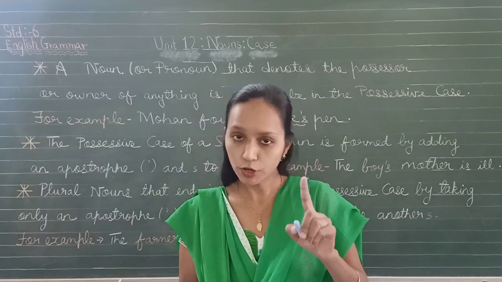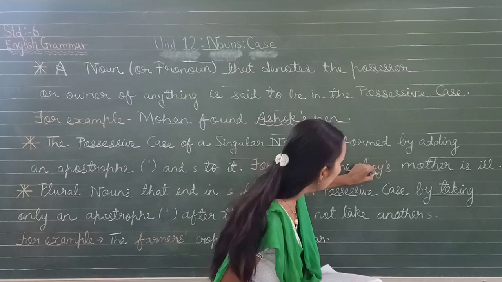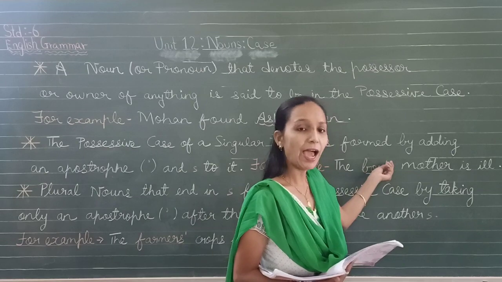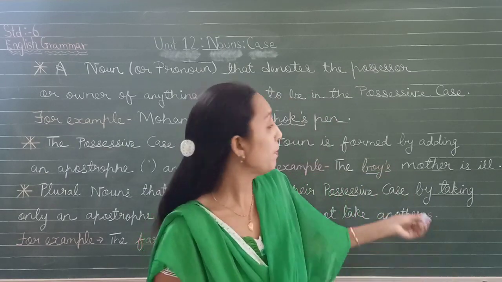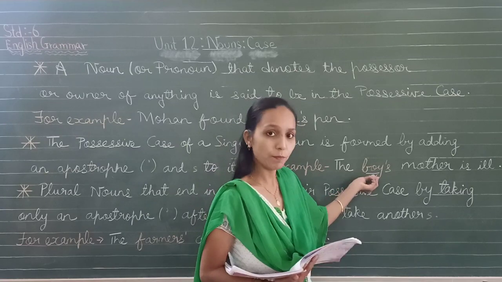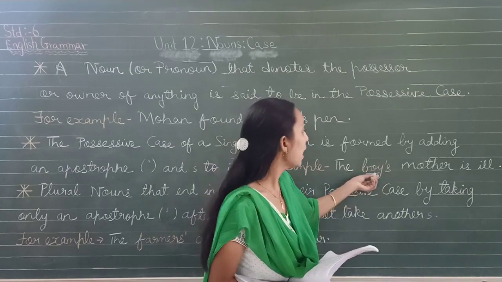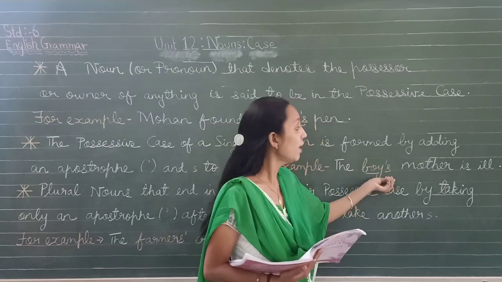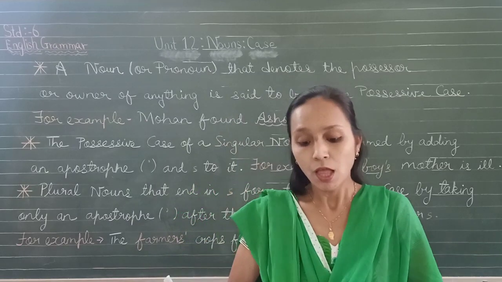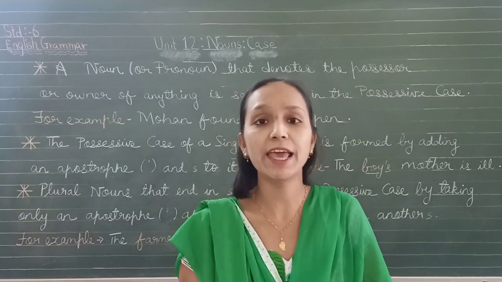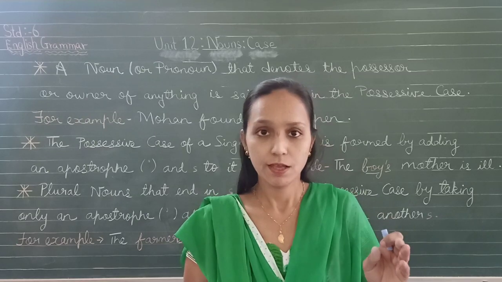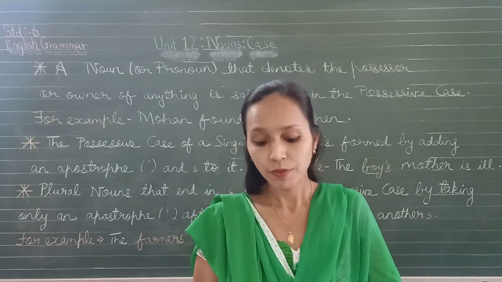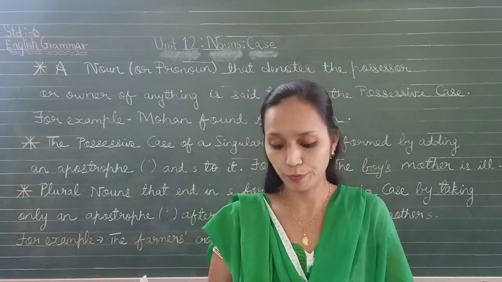Boy is singular. Okay? So when we talk about over here, boy is singular. So what we will do? We will add an apostrophe and we will add an s. So it becomes boy's. So this is possessive case. Yes? So if the noun is singular, you will add an apostrophe and you will add an s. One more example. The horse's leg was broken. Horse, singular, apostrophe after horse and s. Okay? Singular noun.